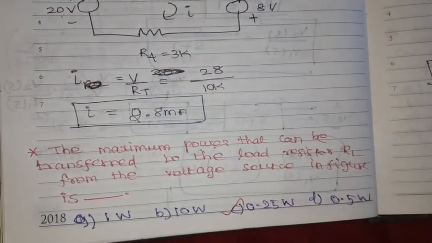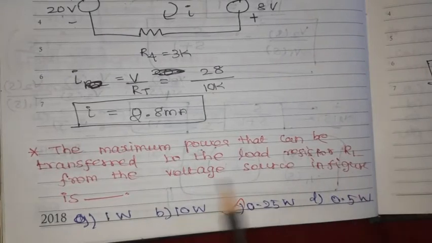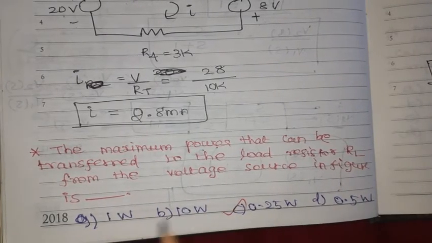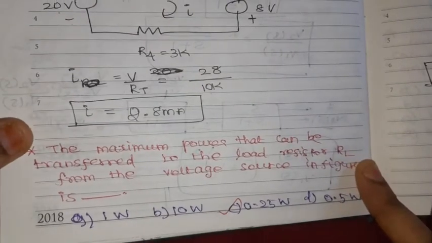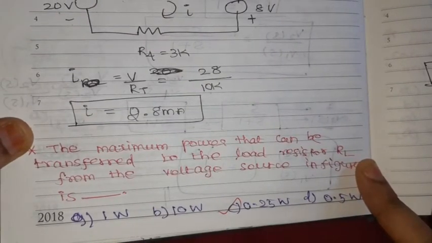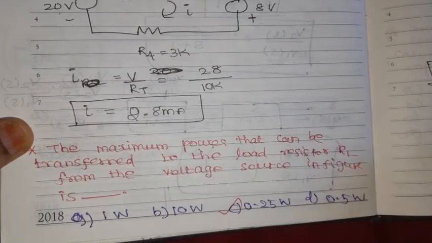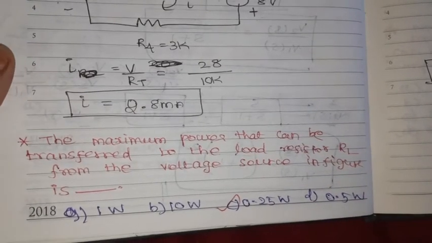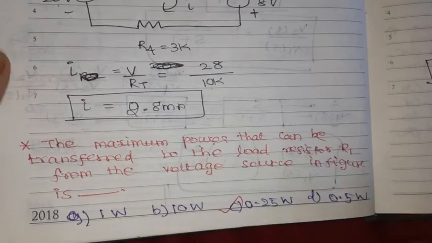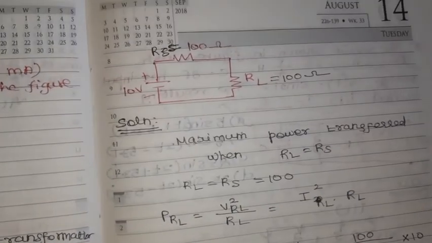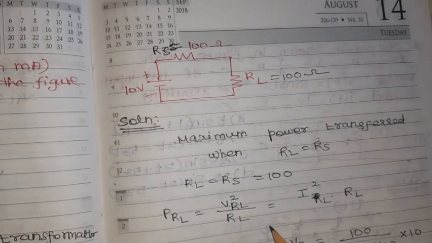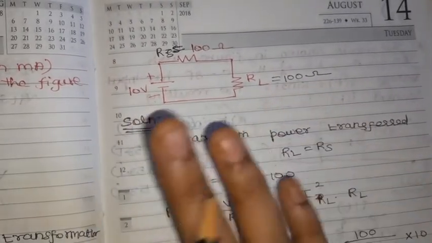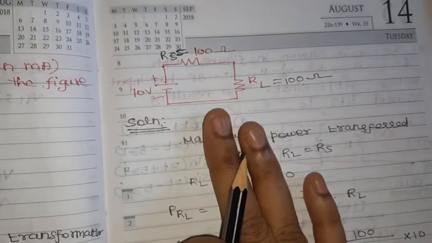The maximum power that can be transferred to the load resistor RL from the voltage source in the figure is. We need to find out the maximum power, so by using the maximum power transfer theorem, this is the circuit given in the problem.